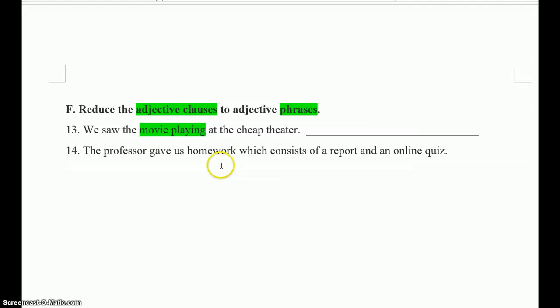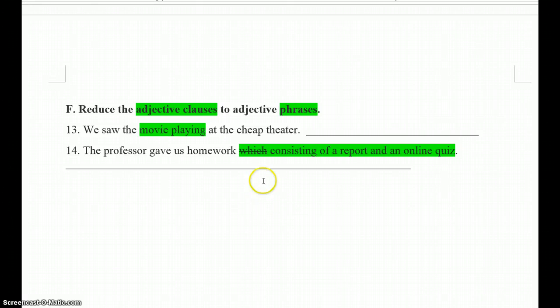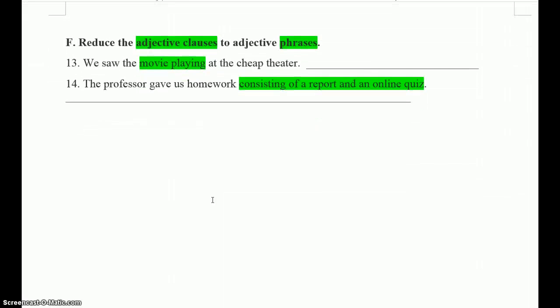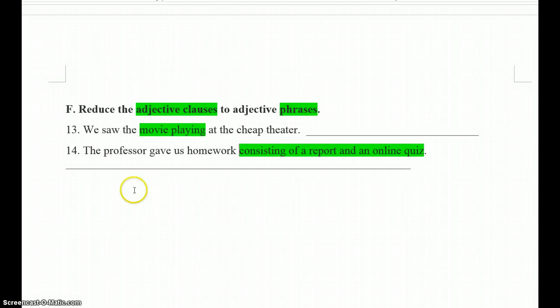Number 14, the professor gave us homework, which consists of a report and an online quiz. Identify the adjective clause. Let's make it into a phrase. That goes away. And you don't have a be verb, so you don't take out any verb. You don't take out the be verb, but change the main verb to ing. And there you go. That's it. The professor gave us homework consisting of a report and an online quiz. All right, that's it. Review the chapter in the book. The charts will be helpful. Otherwise, good luck on the test.